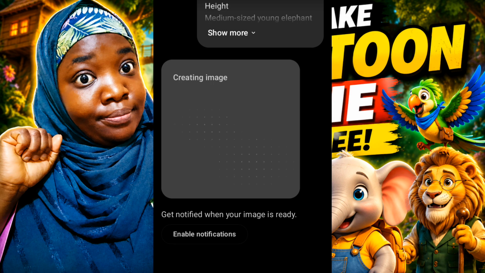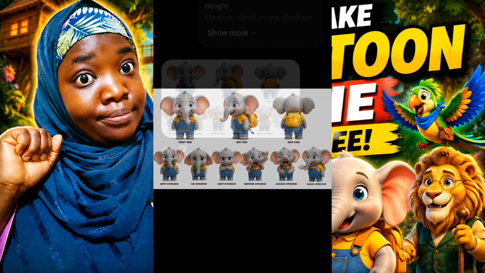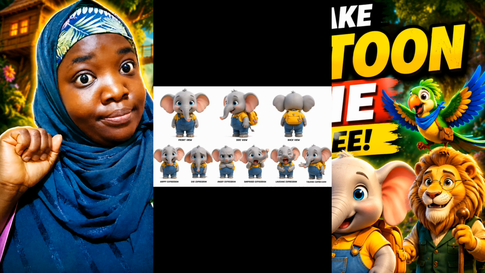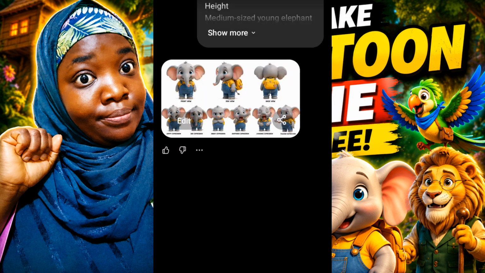Now ChatGPT is creating the first character sheet for my first character, or the main character for the story, which is Luna the elephant. Now my character sheet for Luna the elephant is ready, which is nice, and you can see her front view, back view, side view, her face, close up, everything is provided in this character sheet. So what I'm just going to do now is download this character sheet.